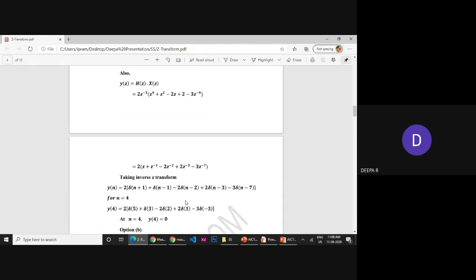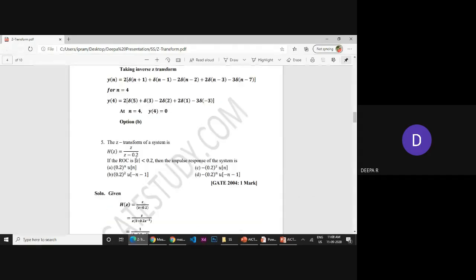That is the statement delta of n minus k equal to z power minus m. So 2 into z power minus 3 is to be multiplied with x of z. That's what we have seen, h of z into x of z. The next question, here they have given z by z minus 0.2.